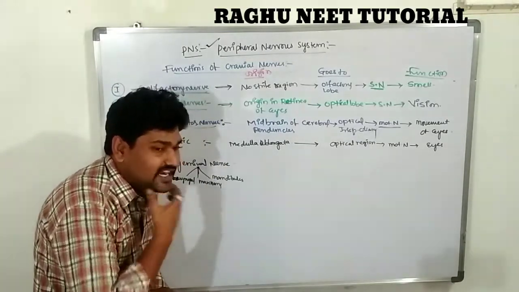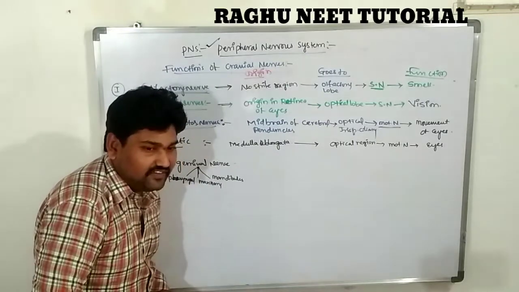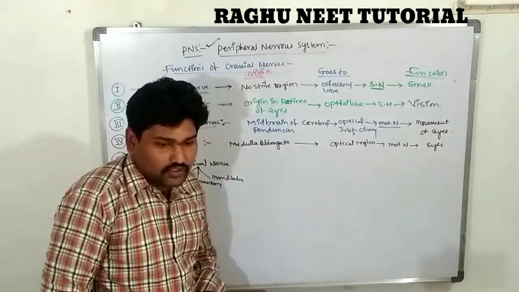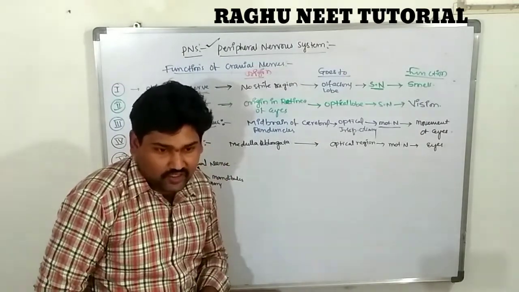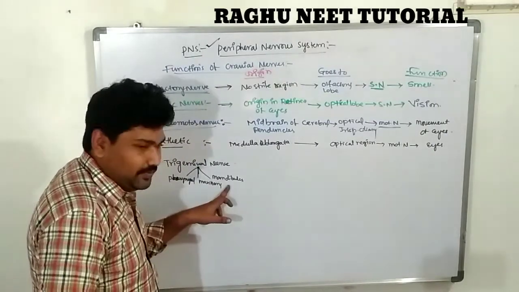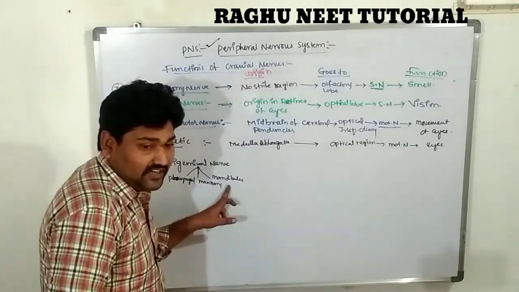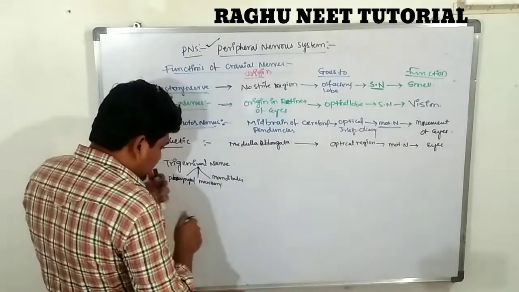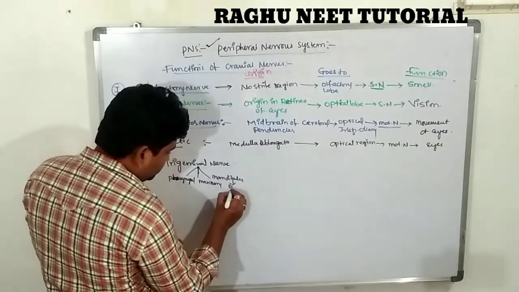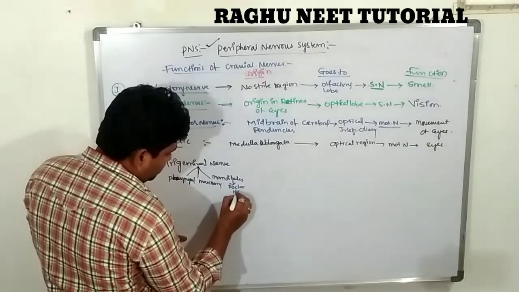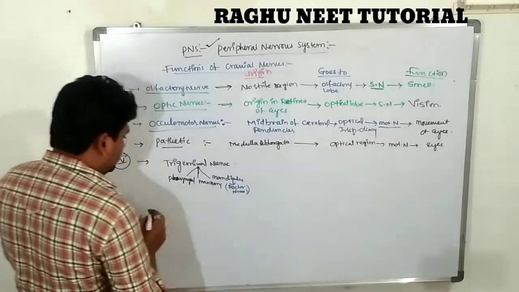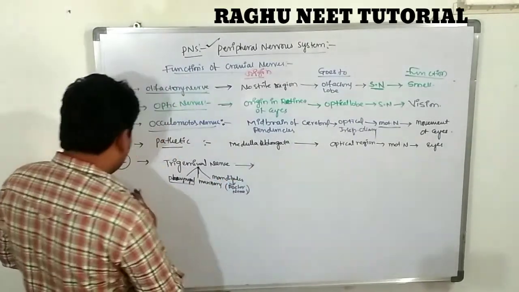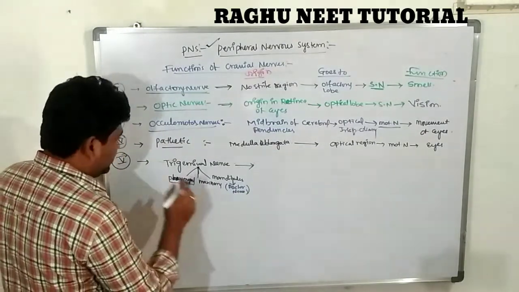Very very important is the mandibular nerve. The mandibular nerve is called the doctor nerve. Why? Because if you remove any tooth, the effects are felt, and that nerve is called the mandibular nerve. The mandibular nerve is called the doctor nerve. The fifth one is a mixed nerve.